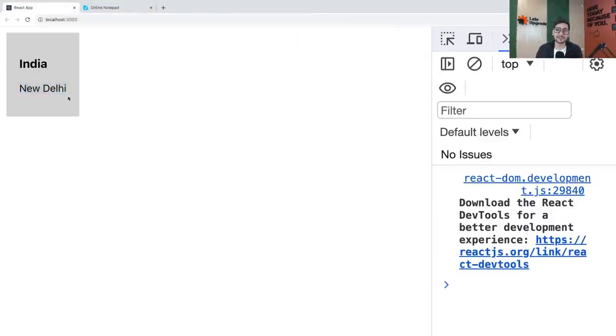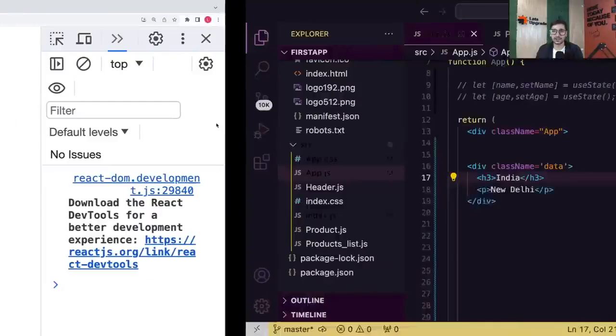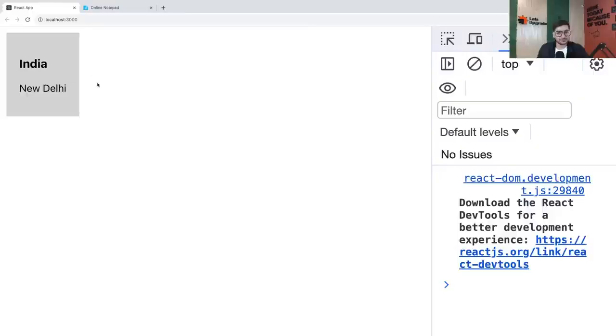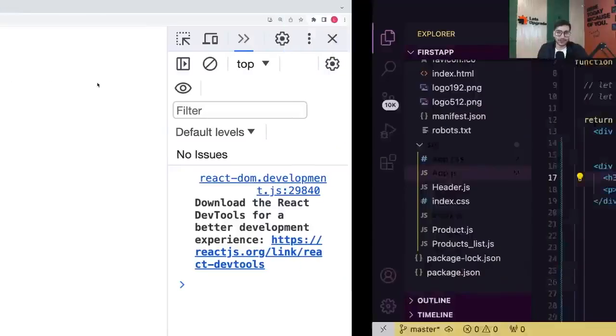Simple idea. I've done only a simple logic here. Is it clear, everyone? First of all, are we on the same page now? Let's confirm, because of this issue I think some things are getting mixed up. I have just created a box and a dummy data of country and its capital. Very normal data, India and New Delhi.